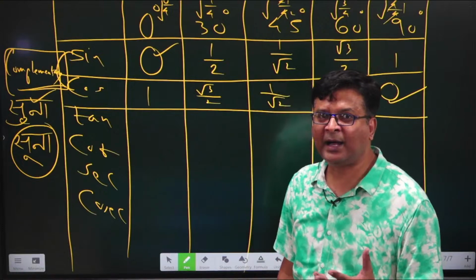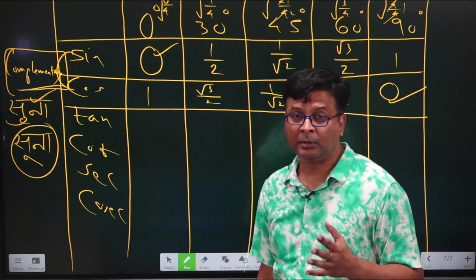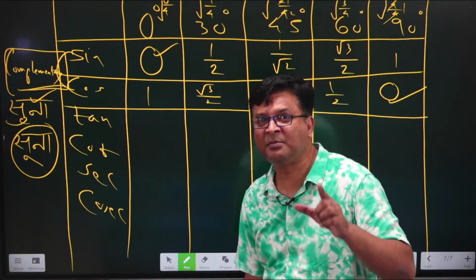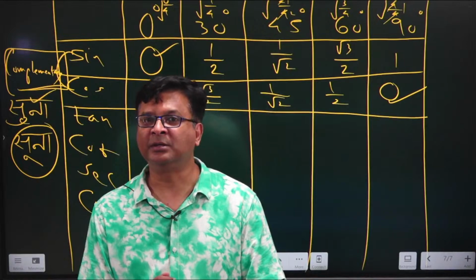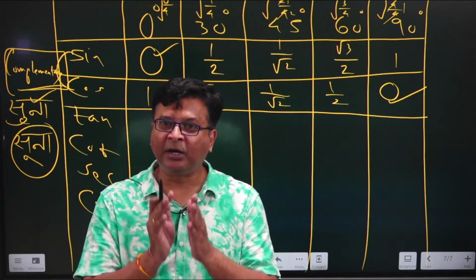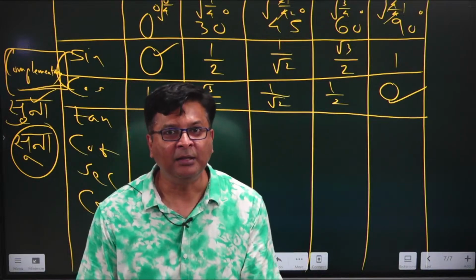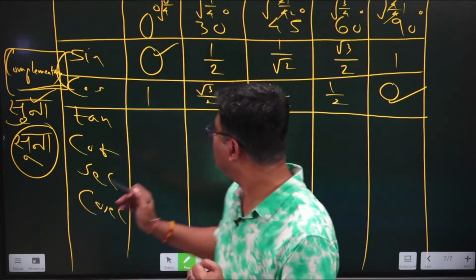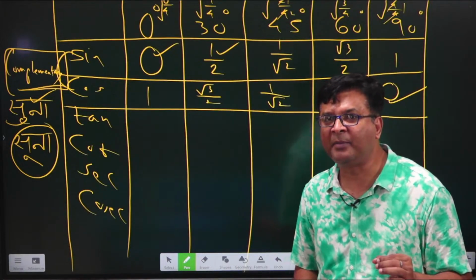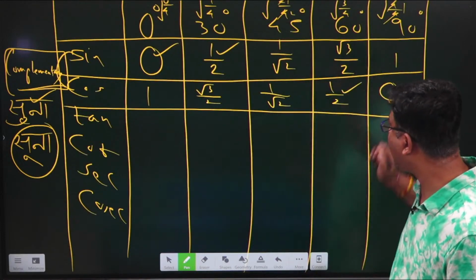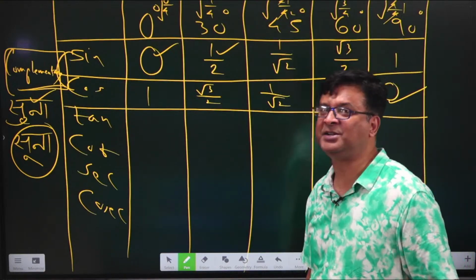Now suppose I ask what is the complement of 30 degree? Now 30 degree can become 90 degree only when 60 degree is added to it. That means for 30 degree complement is 60 degree and for sine complement is cos. That's why if we are writing sine 30 degree as 1 by 2, then in cos the angle which will give you 1 by 2 is 60 degree.